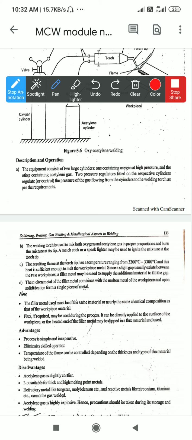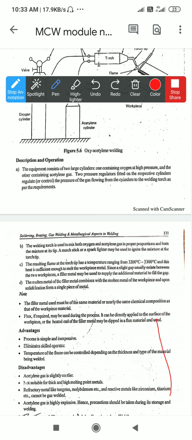Next, refractory metals like tungsten and molybdenum, and reactive metals like zinc, chromium, titanium, etc. cannot be gas welded because of their melting temperature. These are some of the refractory materials: tungsten, zinc, chromium, titanium. Why is zinc called a refractory material? Once you melt it, it once again adopts the same property, the same grain size and the same microstructure.